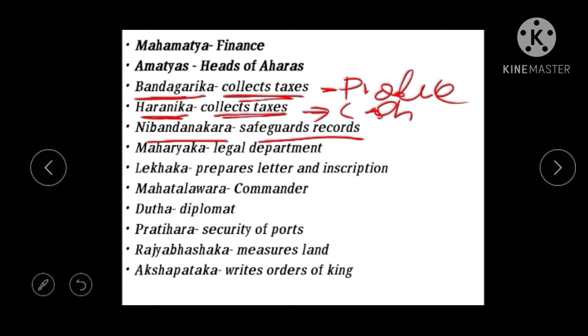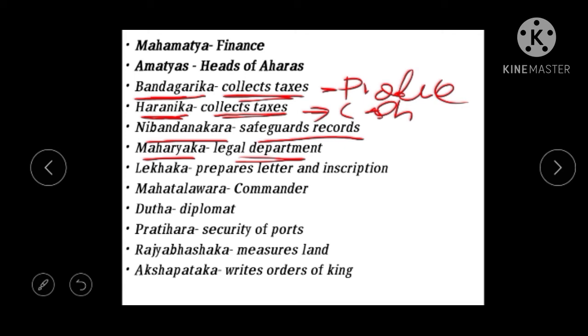Maharyaka is the legal department. It deals with the legal works of the kingdom. Then next Lekaka. Lekaka is a person who prepares letters and inscriptions. His work is to prepare the letters and inscriptions, whatever the king says.